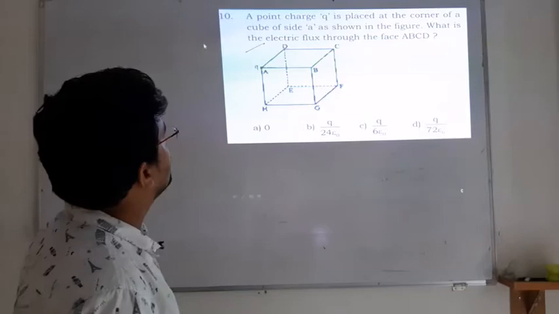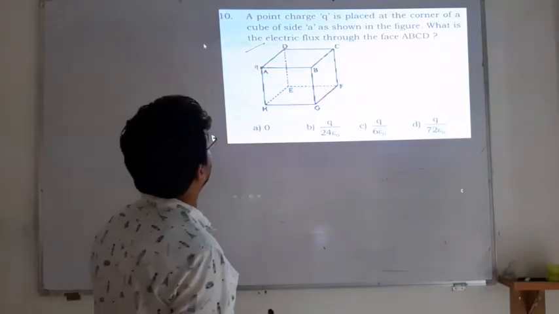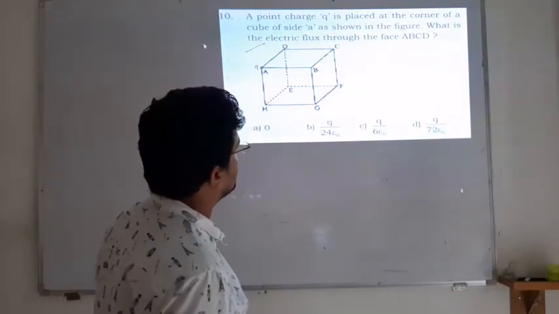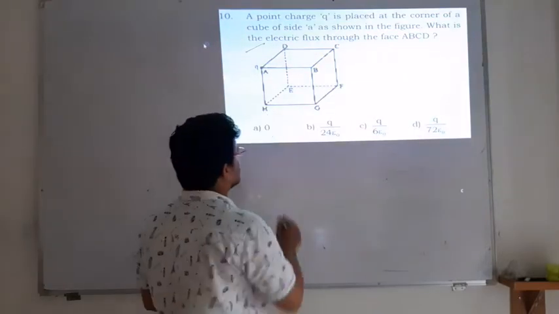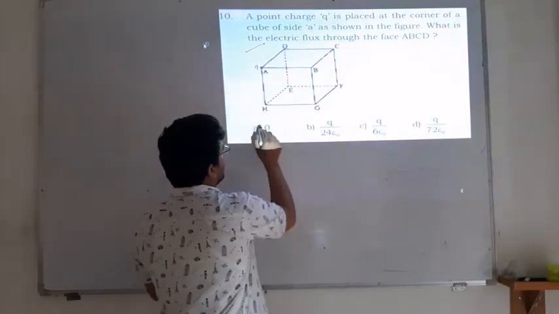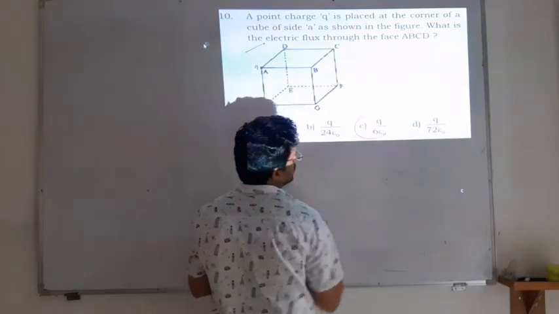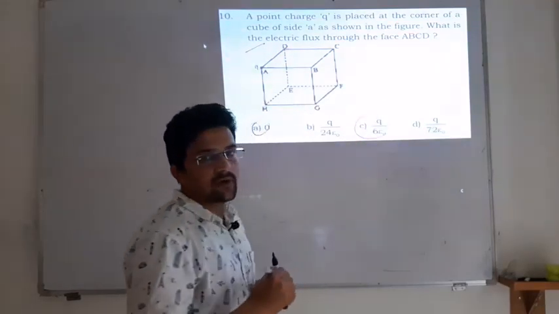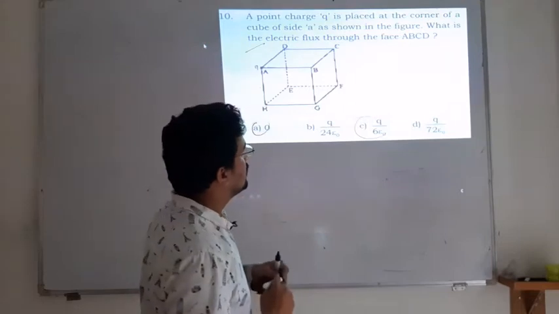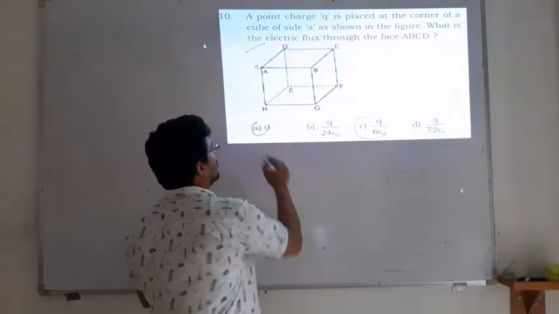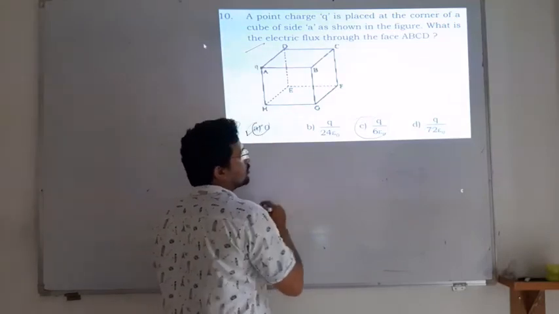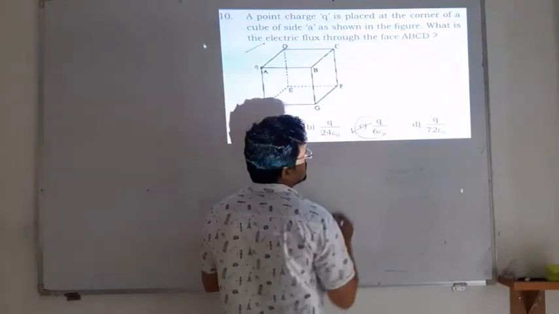Actually, this question has some sort of confusion, whether option A is correct or C is correct. Unless and until the board provides the answer key, we cannot be sure. According to my calculation, I got option A, but according to some keys, option C is correct.